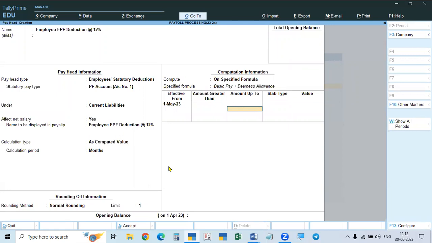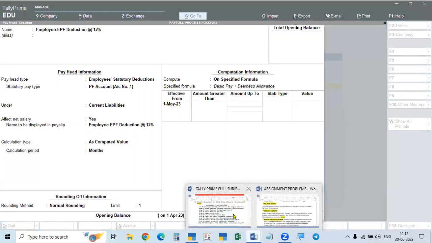And here for this provident fund, there is a limit. The percentage you have to give, but there is also a limit. See, actually, this EPF deduction will be made from the employee at the rate of 12% up to 15,000 rupees salary only. One more thing I forgot to tell you.